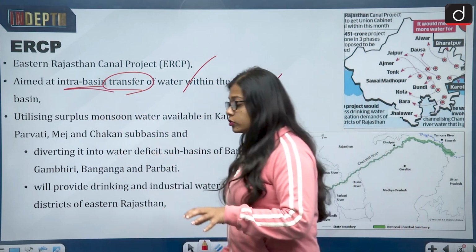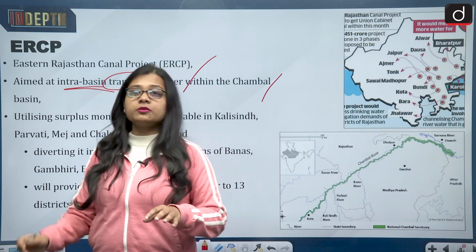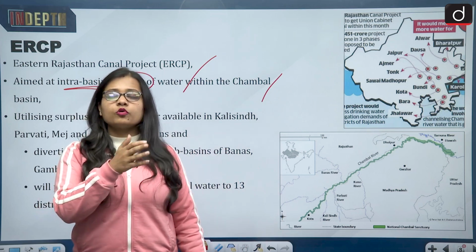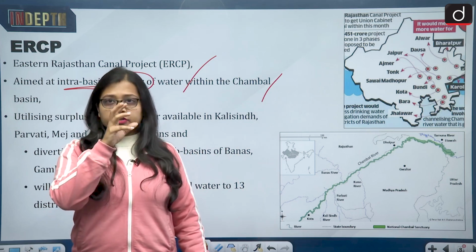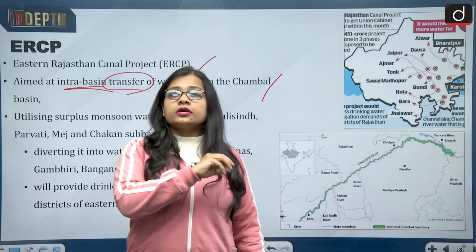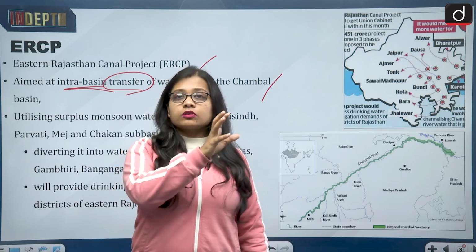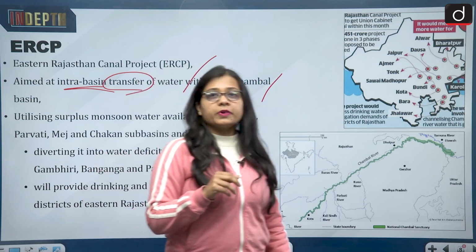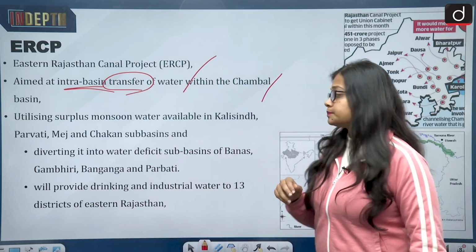When we talk about the word basin, what does it mean? A river basin means the total flowing area of that river. So the area which is covered by the river, and the area which the tributaries of that river also cover, that is the total basin area of that river.